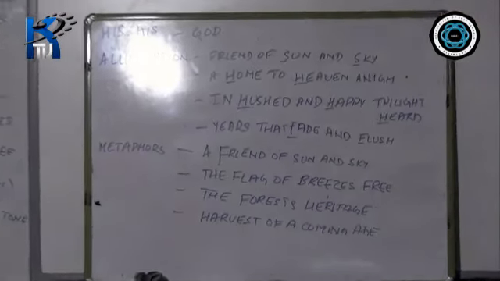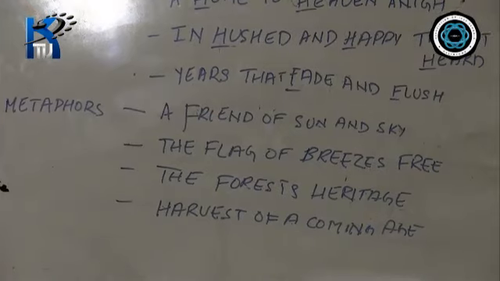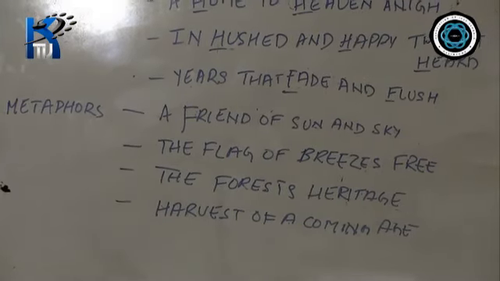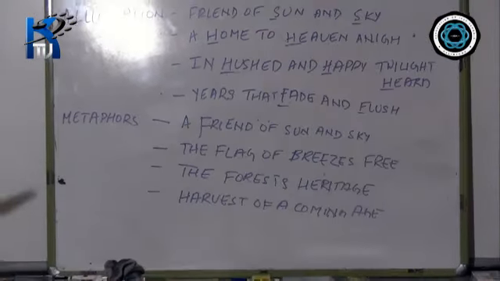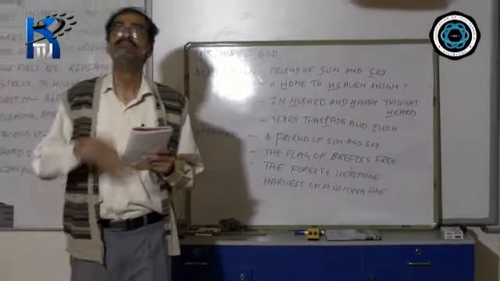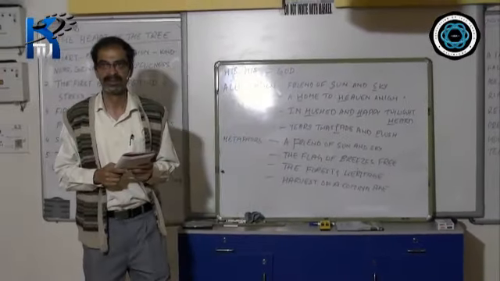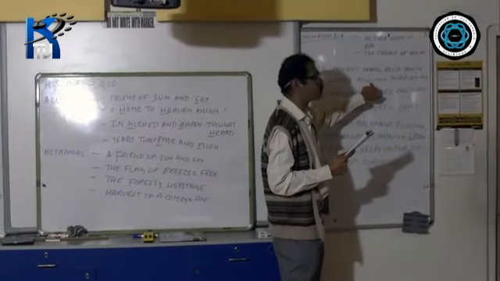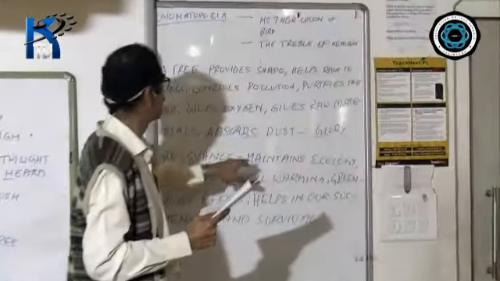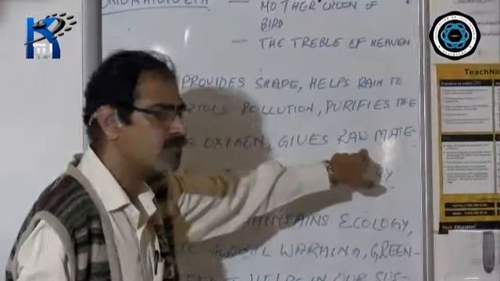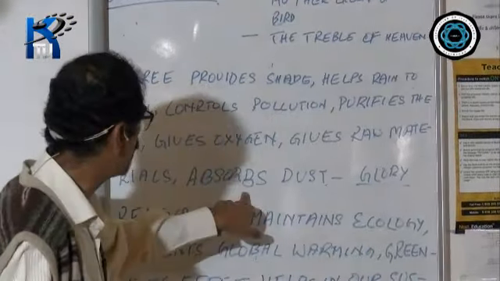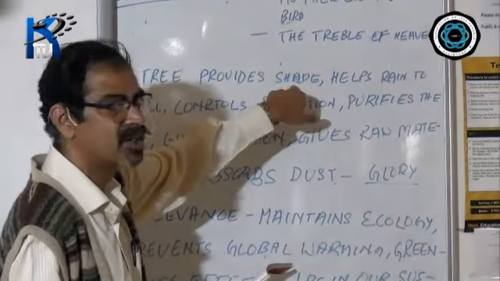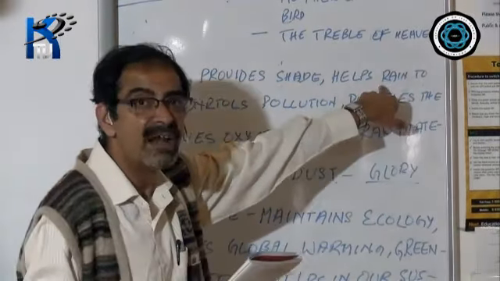"The harvest of a coming age." You know that trees help us in preserving the glory of this world. It prevents pollution, purifies the air, gives us oxygen, gives us raw materials, absorbs the dust, provides us shade, helps in rainfall.